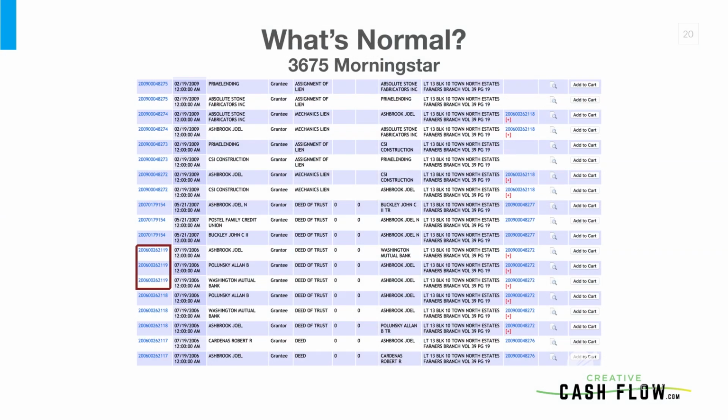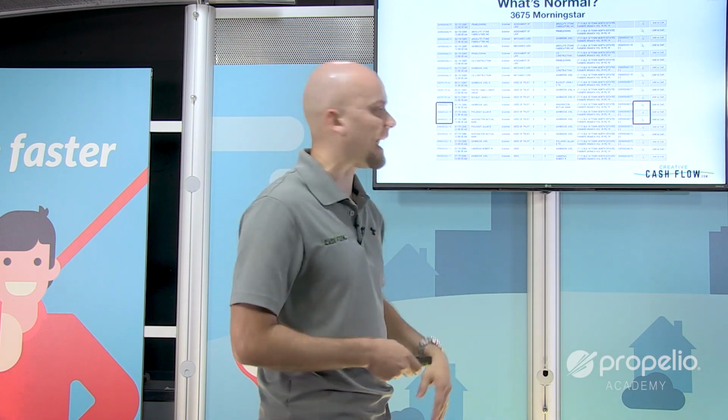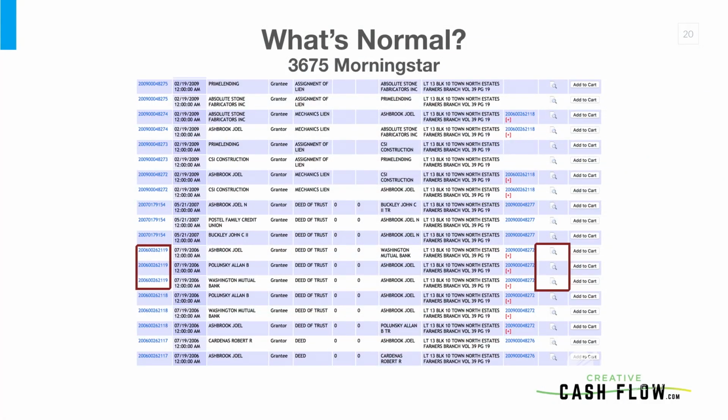Well, then I keep looking down the line. And by the way, I like to organize my view in Rome with the most current record on top. So you can click on the top row of the columns in these various county clerks' records, and it will organize by that. I always organize by the recorded date, and I look from most recent back. So we're going to go back, or we're going to go up. Now this was recorded on the same day. You see these are both on 7/19/2006.